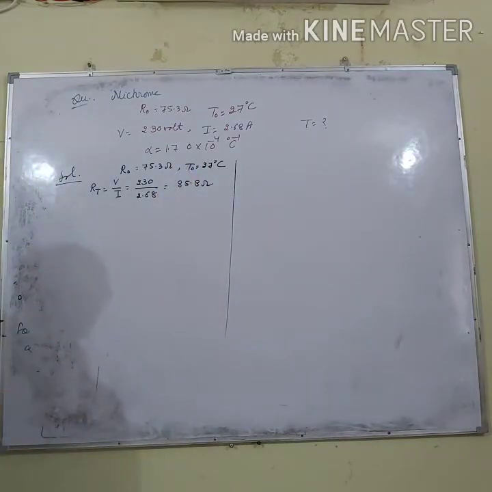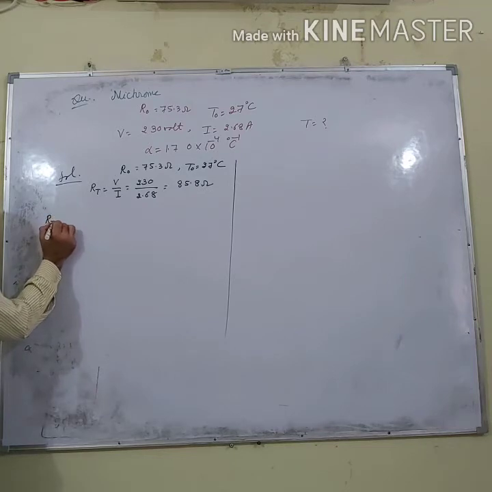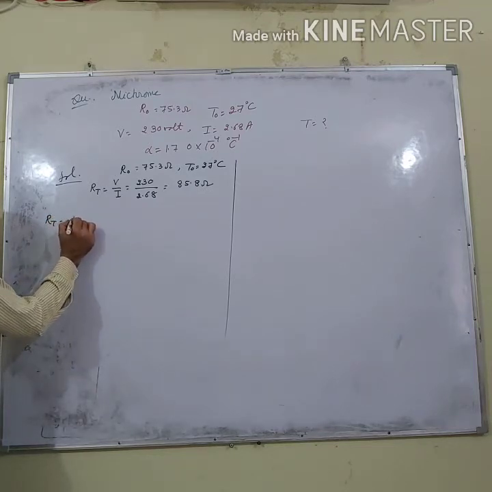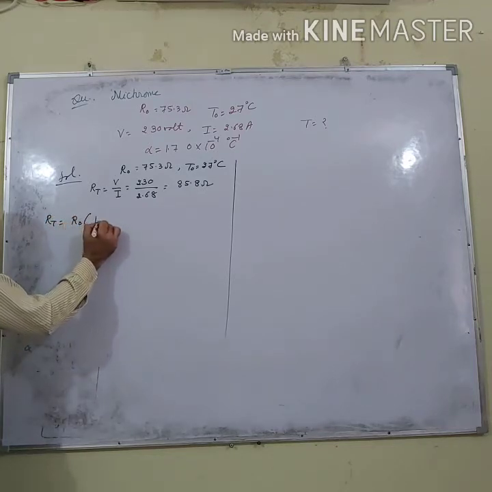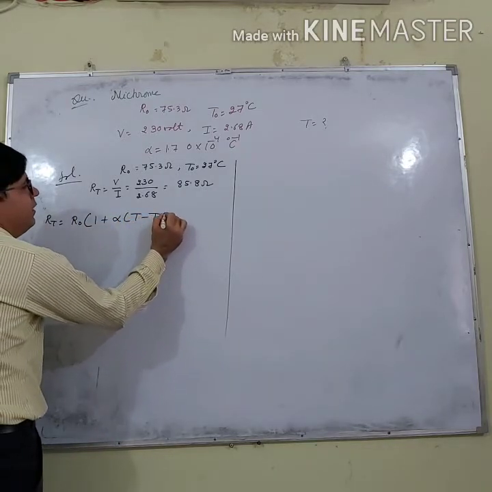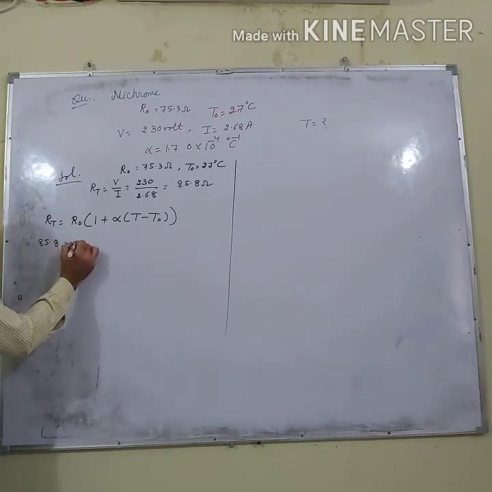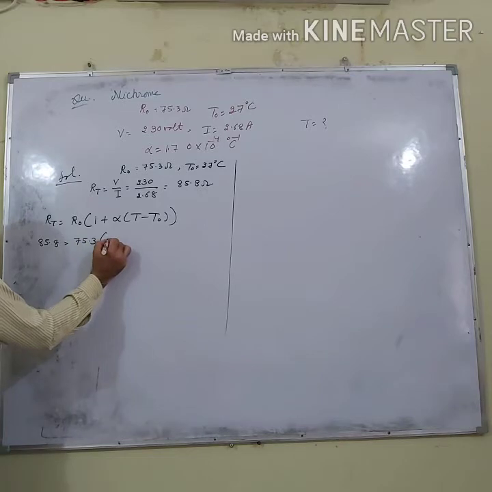I can calculate that this is 85.8 ohm. Now my target is to calculate T, and I know that R_T is equal to R naught multiplied by 1 plus alpha into (T minus T naught). And what is R_T? It is 85.8. And what is R naught? R naught is 75.3.